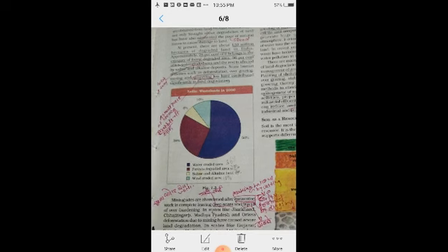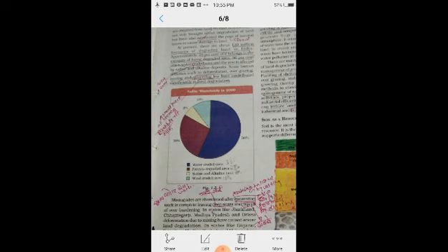Human activities have not only brought about the degradation of land but have also aggravated the pace of natural forces that cause damage to land.